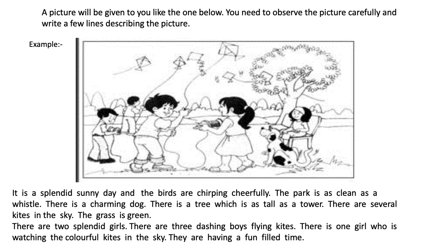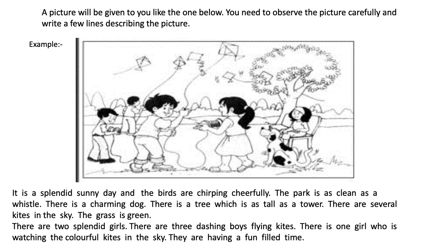It is a splendid sunny day and the birds are chirping. Okay, so the park is as clean as a whistle. So it's a very nice clean place. The setting, the time has been given when sunny day. The setting, that is the place, has been given. There is a charming dog. Now we are coming to the characters. There is a tree which is as tall as a tower. There are several kites in the sky. The grass is green. There are 2 splendid girls. There are 3 dashing boys flying kites.